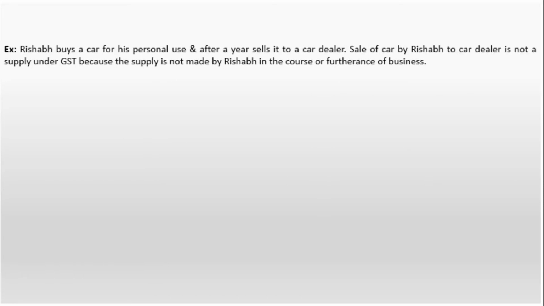First example: Rishabh buys a car for his personal use and after a year sells it to a car dealer. Sale of the car by Rishabh to a car dealer is not a supply under GST because supply is not made by Rishabh in the course or furtherance of business. So he has sold the car, but it is not in the course or furtherance of the business. So that is why it is not a supply at all, and that is why GST is not leviable on it.